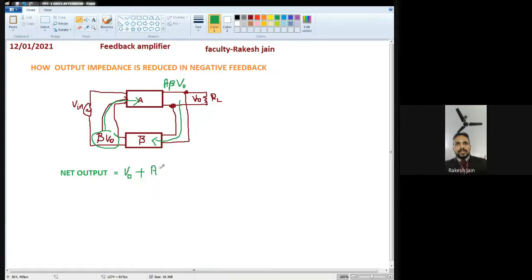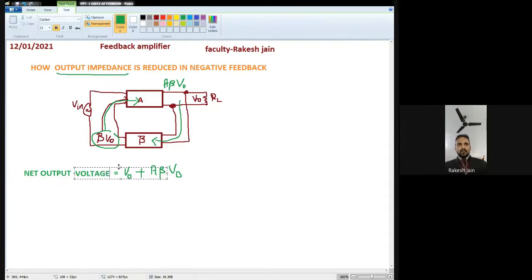So this is the net or current output, the output at any instant of time. Because we are going to talk about the impedance of the output, the net output voltage can also be written in terms of voltage. It is the net output voltage.